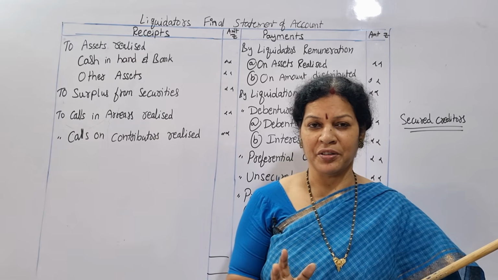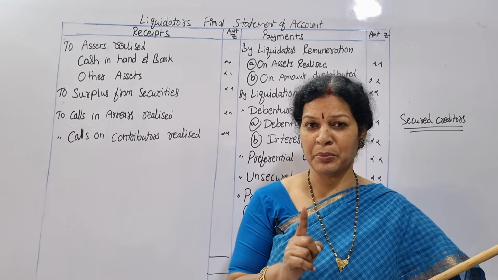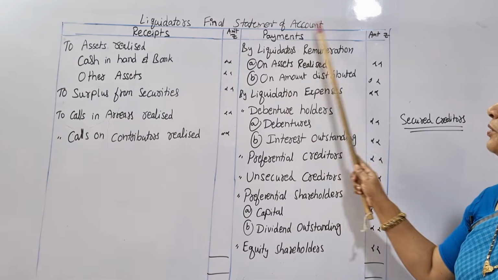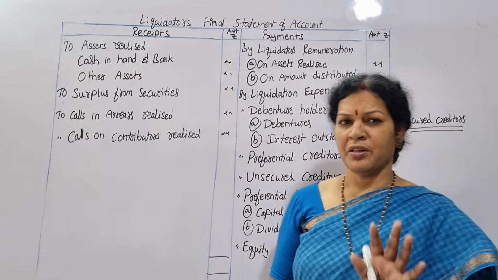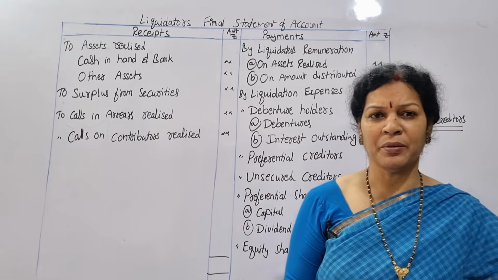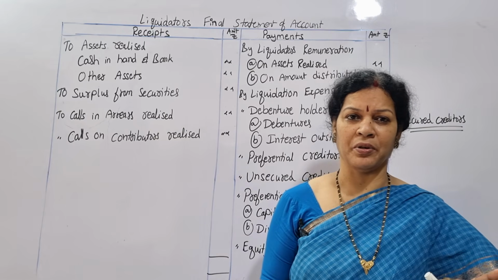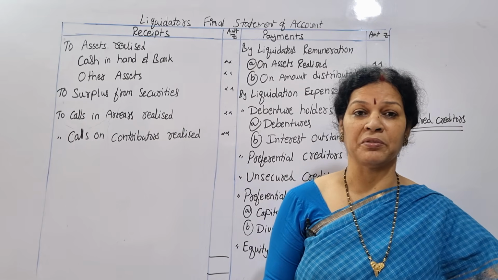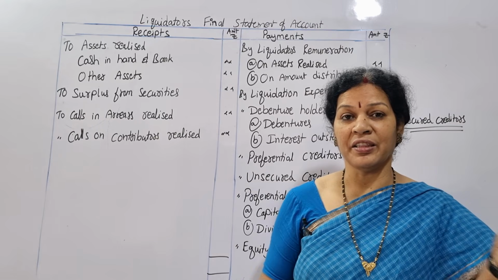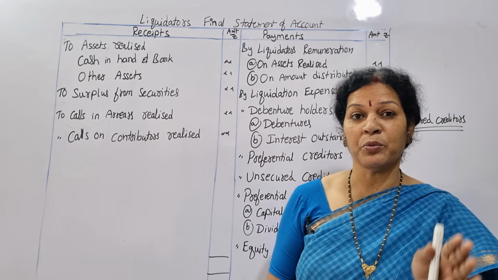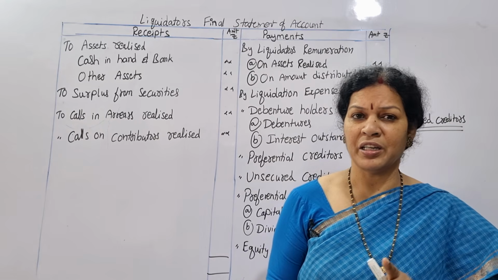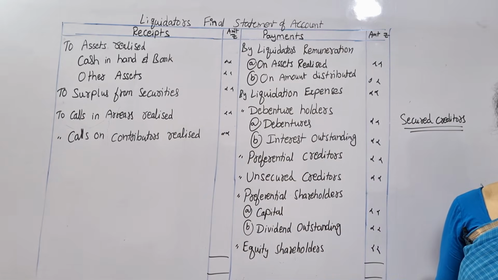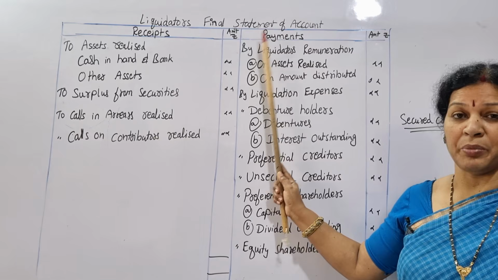Company liquidation. Here two things will be prepared. One is the statement of affairs, the second one is the liquidator's final statement of account. Who will prepare the statement of affairs? The company staff itself, those who are related to the company. Once it is ready, the statement of affairs will be handed over to the liquidator. Then the liquidator is going to prepare the final statement of account.